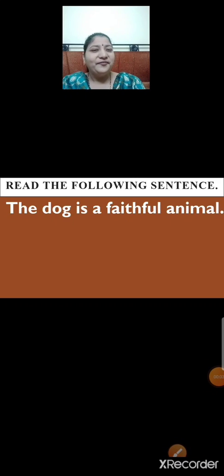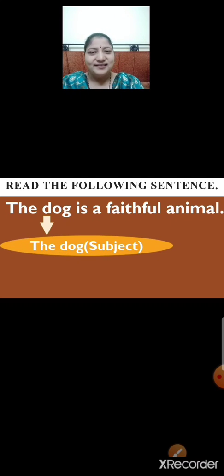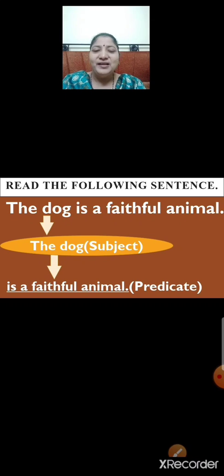The dog is a faithful animal. Here, the sentence tells about the dog. So, the dog is the subject. And what information is given about the dog? Yes, you are right. Is a faithful animal. So, the dog is a faithful animal. In this sentence, the dog is the subject and the information given about the dog, is a faithful animal, is the predicate.